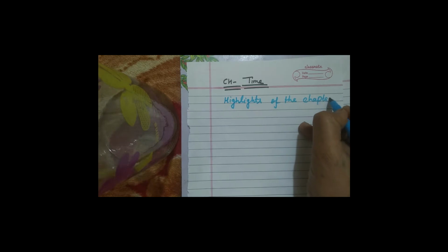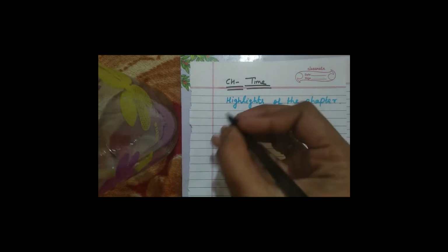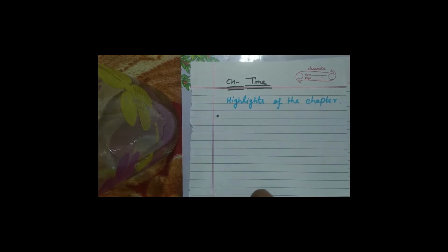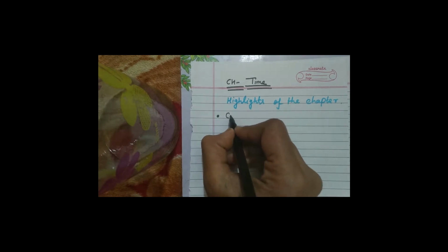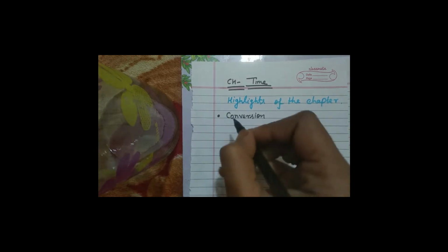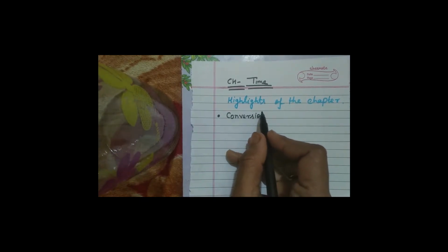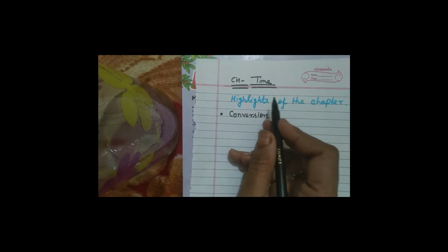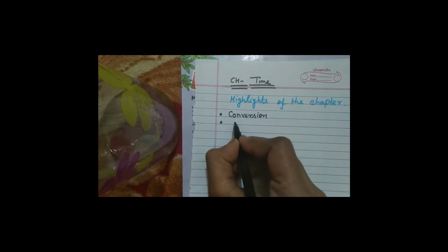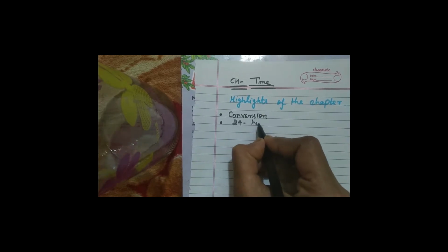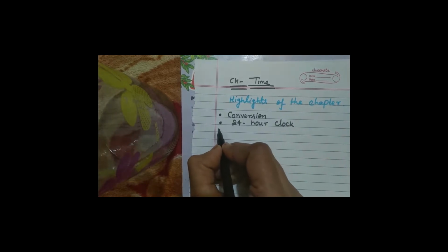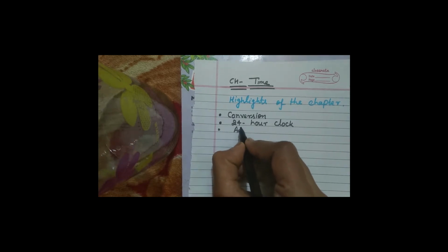Clear? Highlights of the chapter means the points we will be discussing in this chapter, and the point number 1, conversion. Okay? We'll discuss conversion, means how we will convert 12-hour clock into 24-hour clock and 24-hour clock time into 12-hour clock time. So, next point, 24-hour clock. This also we'll discuss. The next one, that is addition and subtraction in time.